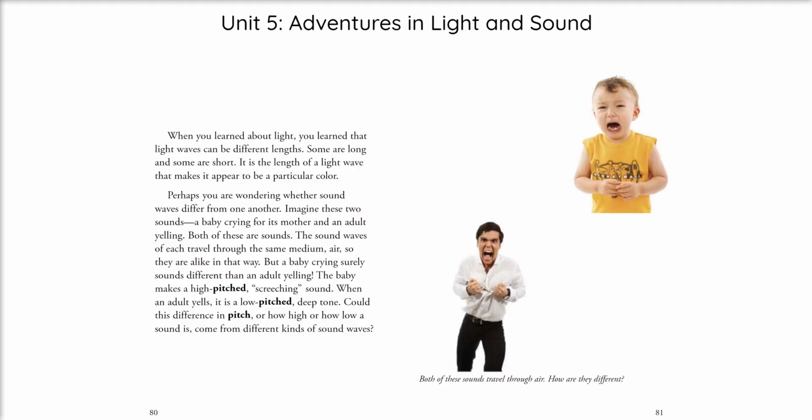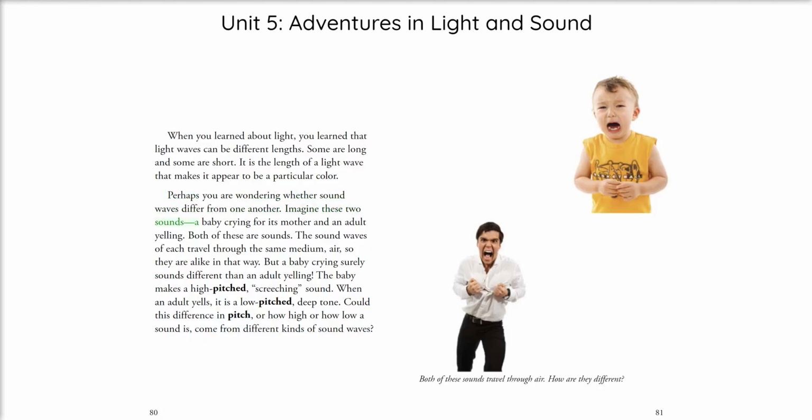When you learned about light, you learned that light waves can be different lengths. Some are long and some are short. It is the length of a light wave that makes it appear to be a particular color. Perhaps you are wondering whether sound waves differ from one another.